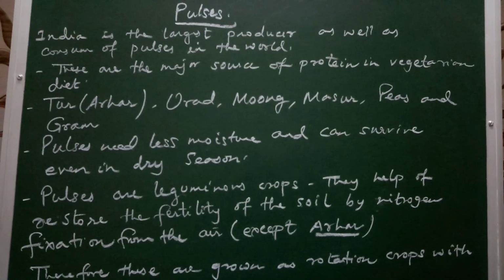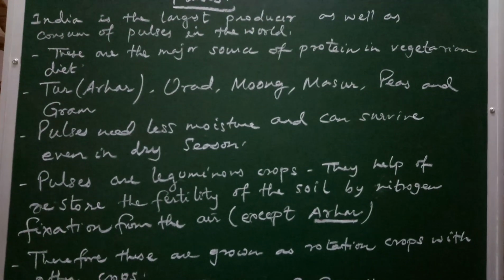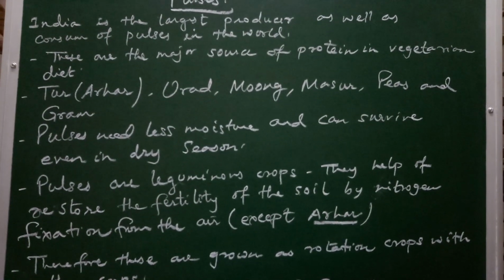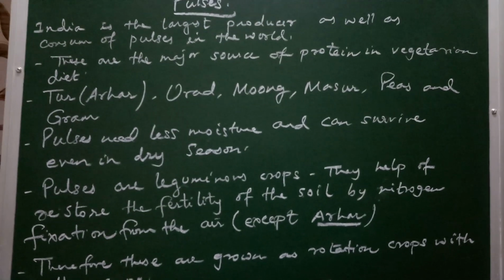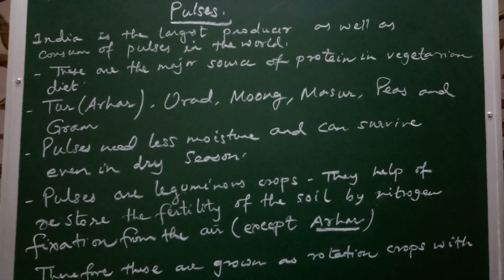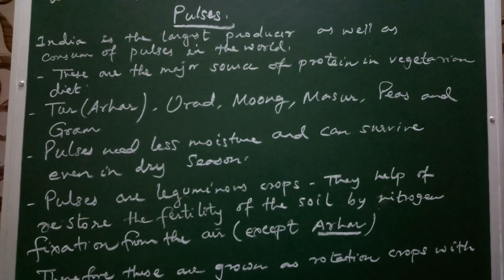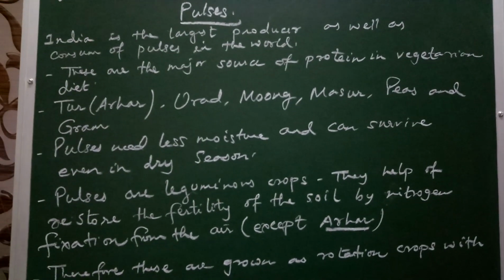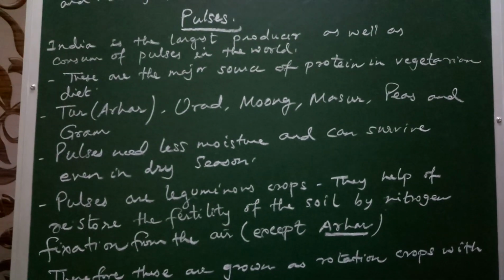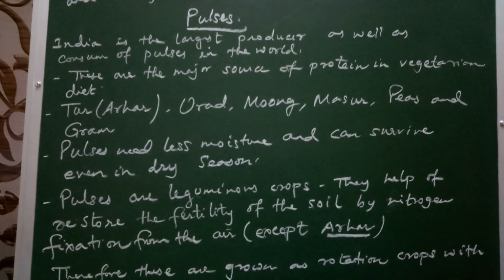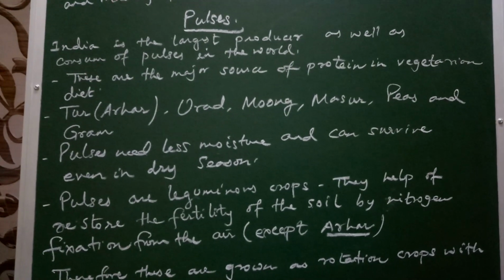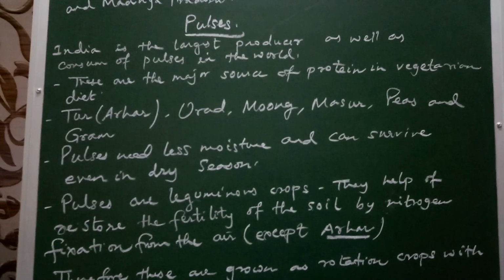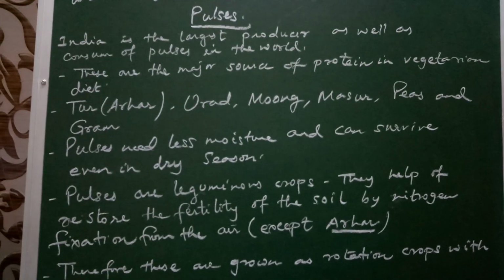Pulses require less moisture and they can even grow in the dry season. They can survive in dry conditions. Pulses are leguminous crops. They help in restoring the fertility of the soil by nitrogen fixation from the air.